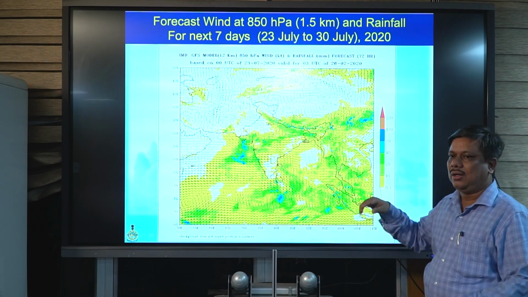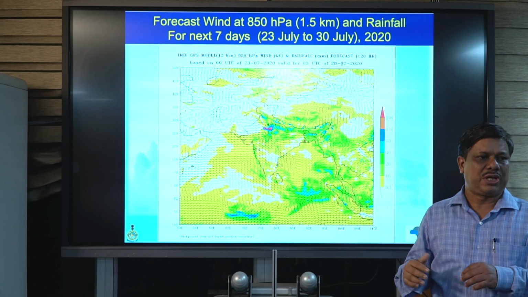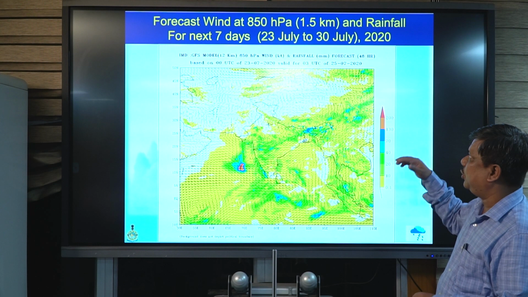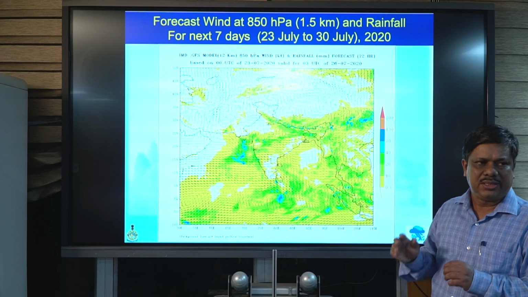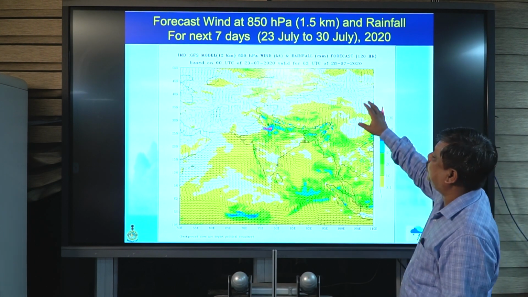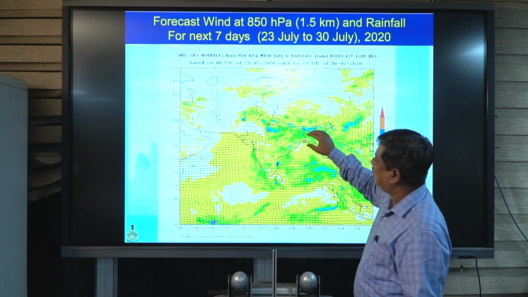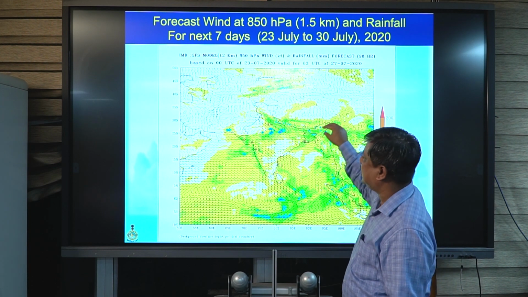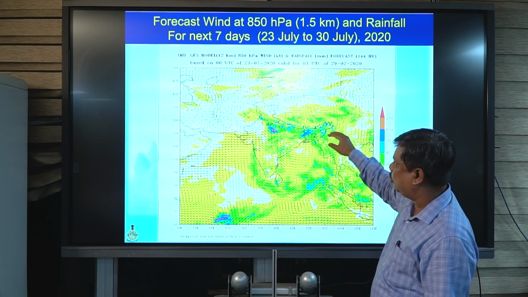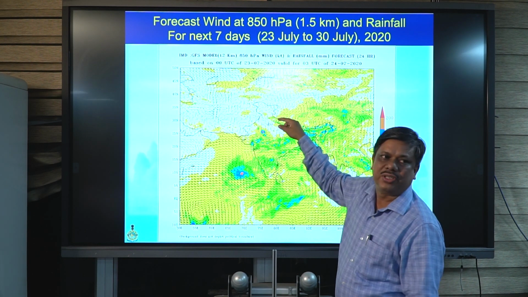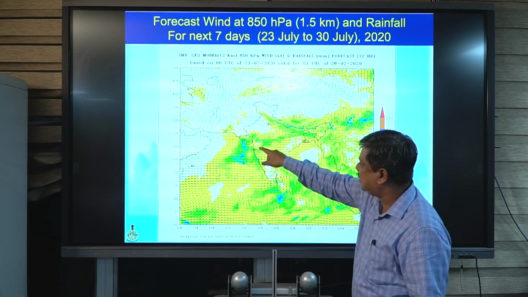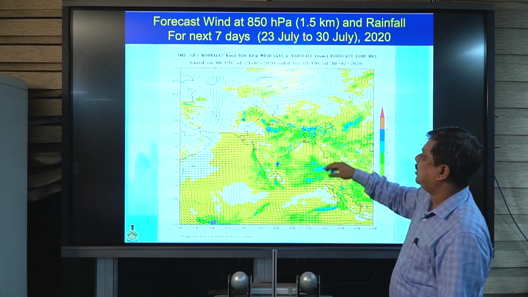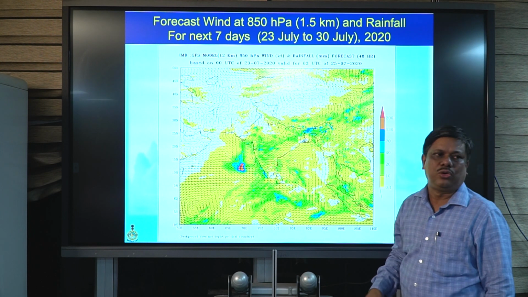And this is now the forecast scenario from our Global Forecast System, the GFS model. It is a 7 day forecast based on today's morning initial condition. So this is the forecast for the next 7 days. We can see that the rainfall scenario is still continuing over northeast India for the week, and sometimes also over northwest India in the latter part, and this is nearly normal. This is due to orography, it is continuing, but central India still is not getting a good amount of rainfall.